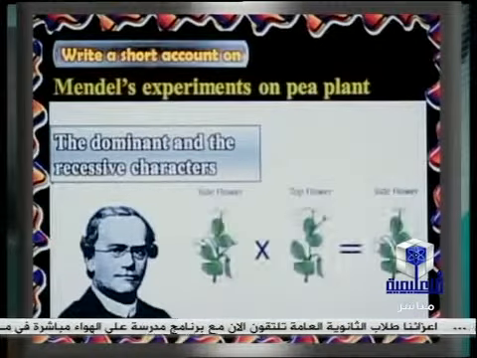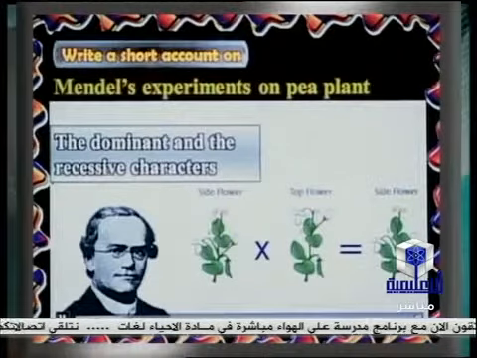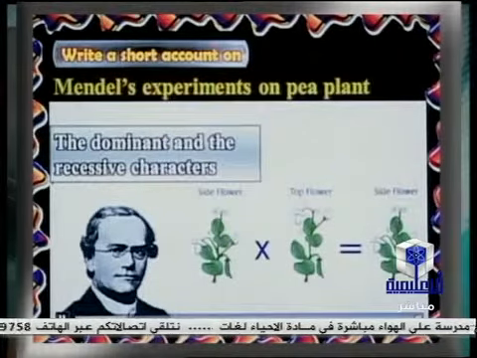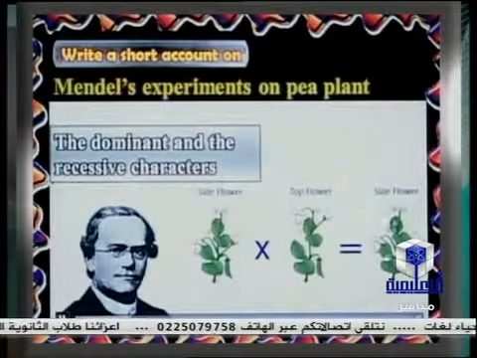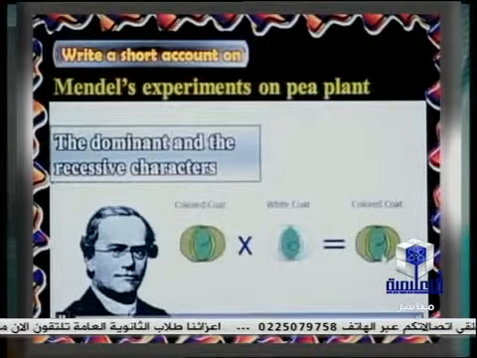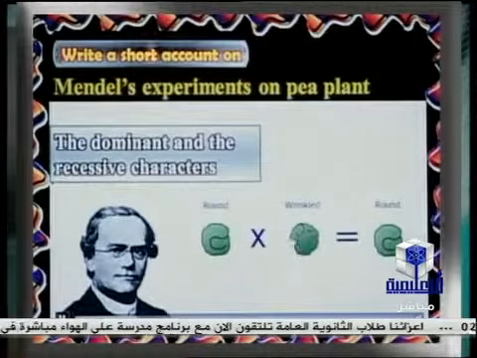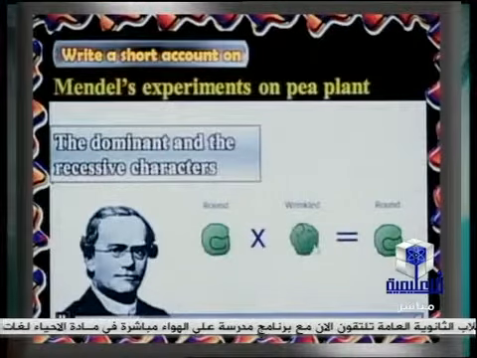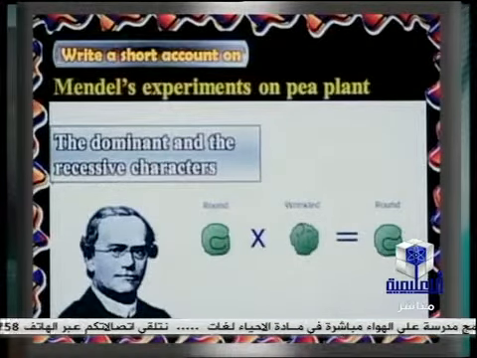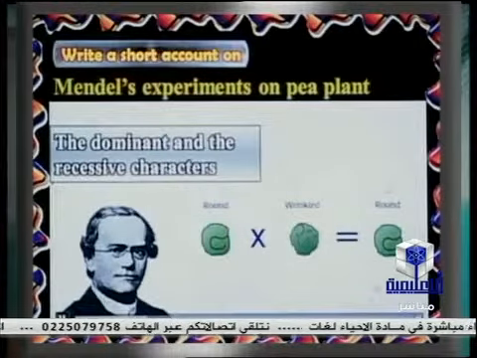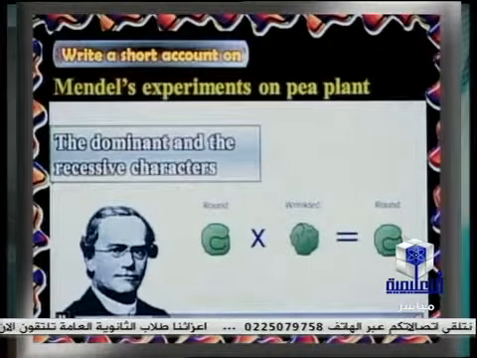Therefore, Mendel explains that when two allelomorphic characters are crossed, the character that appears in the F1, such as the axial flower in this part, acts as a dominant. But the character which does not appear in the F1, such as the wrinkled seed, is called the recessive. But the rounded seed acts as a dominant because it appears in the F1, or the first filial generation.